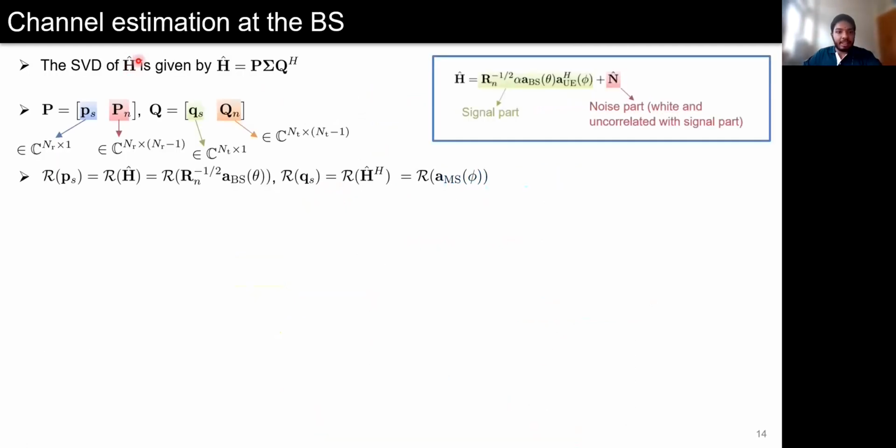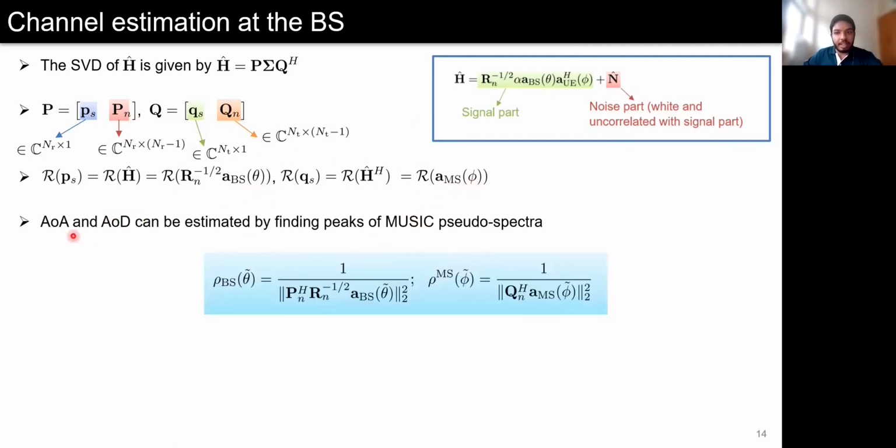The SVD of H hat is given like this. Here, since the signal part and the noise part are uncorrelated, and because the noise part is white, we can see that the column span of P_s and the column span of a_R(theta) are the same. Similarly, the column span of Q_s and the column span of a_T(phi) are the same. Making use of the orthogonality of the singular vectors, this means that P_n Hermitian a_R(theta) is 0. Similarly, Q_n Hermitian a_T(phi) is 0. Here, we can find the angle of arrival and angle of departure by finding the peaks of the MUSIC spectra given like this.